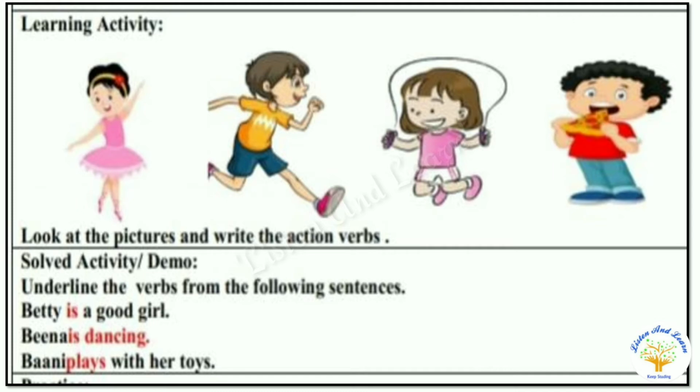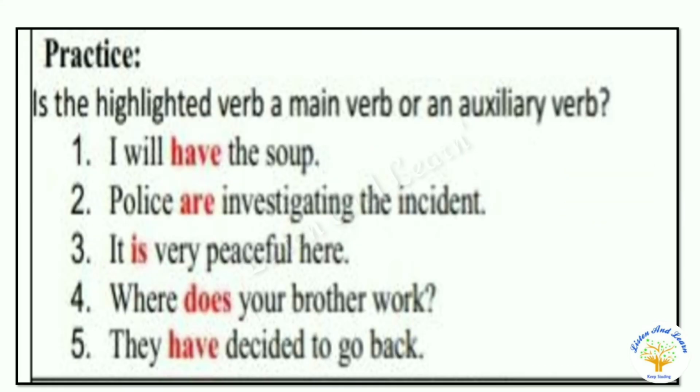In the solved activity, underline the verbs from the following sentences. Betty is a good girl. Bina is dancing. Bani plays with her toys. All the verbs are in red color. Is, dancing, plays. Read them carefully.